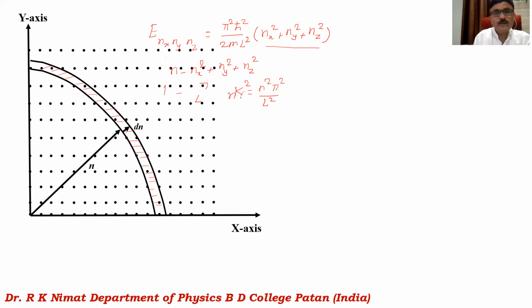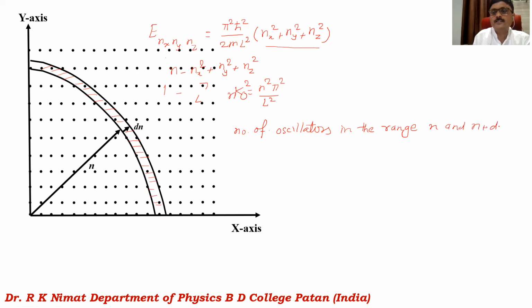Therefore, I can write here the number of oscillators in the range, because here the range is defined by n and n plus dn.